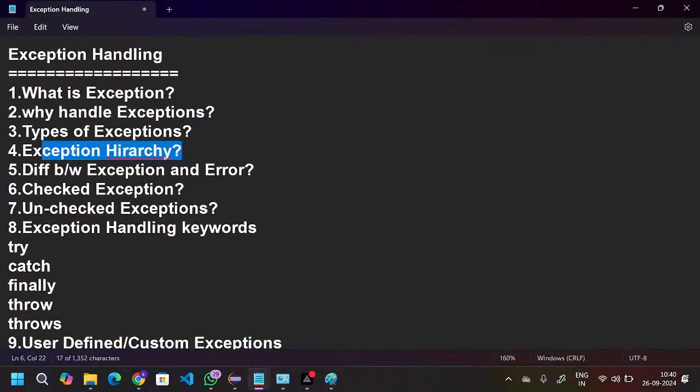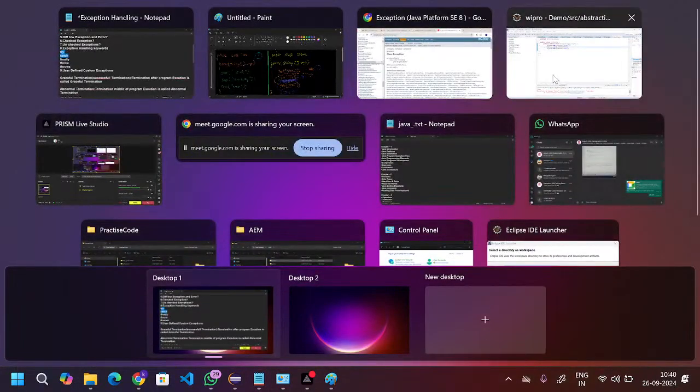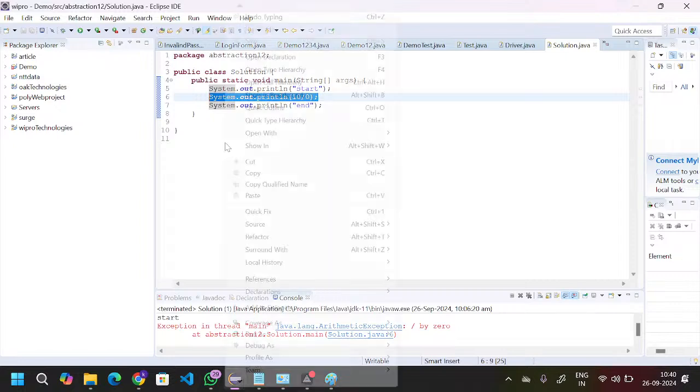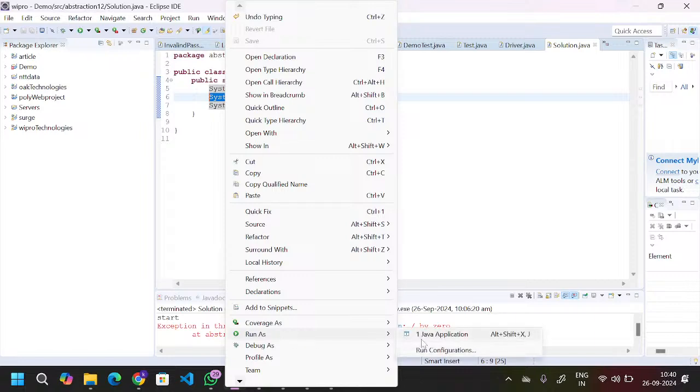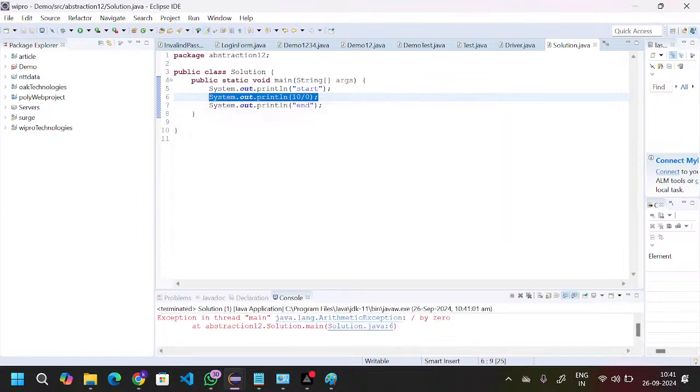Okay, and now I will use the try and catch blocks, so with some programs you will get clarity on it. Now you can observe here, this is an unwanted and unexpected situation. Due to this situation, my program is terminating abnormally. If I run this one, it terminates abnormally. I want to achieve graceful termination, so for that purpose we will use the try and catch block.